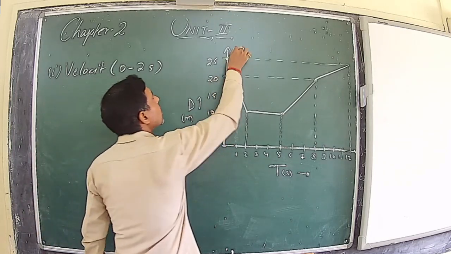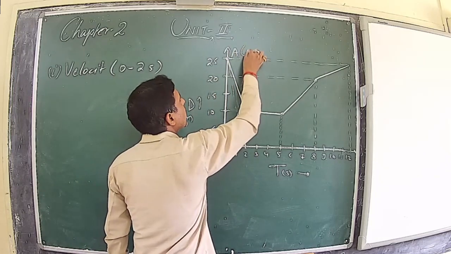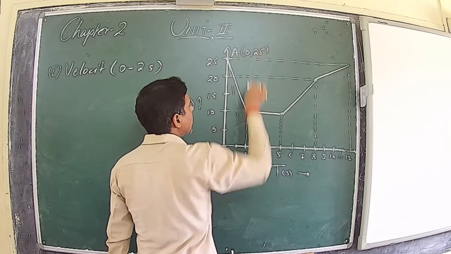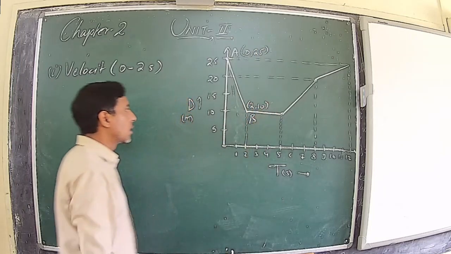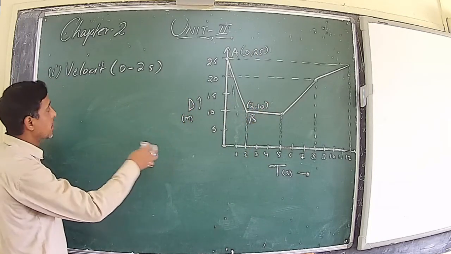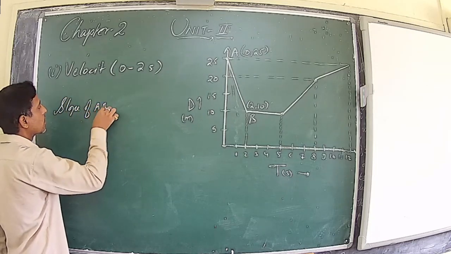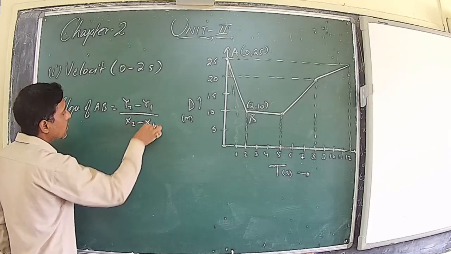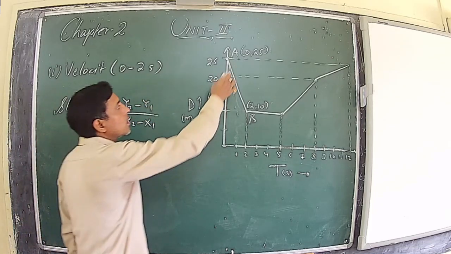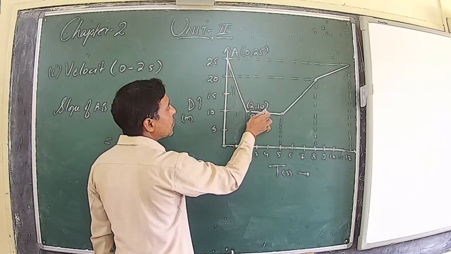So this is A and this is B. Write the coordinate of A is 0, 25, B is 2, 10. Now, if we have to calculate velocity, we need to calculate slope. So slope of AB is equal to y2 minus y1 upon x2 minus x1. Since we are starting from A to B, this is x1 y1, this is x2 y2.